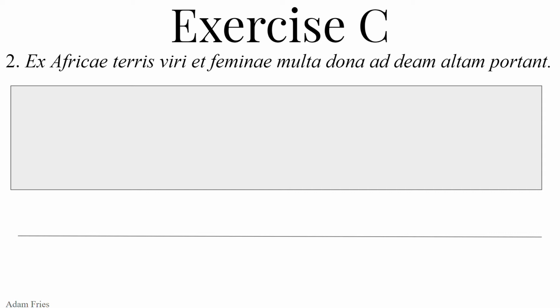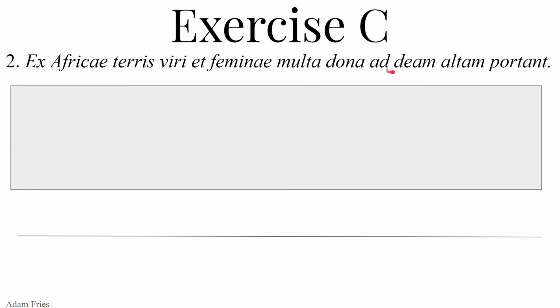Ad. Ad, plus the accusative, motion towards. So we're going towards someone or something. Deam, from dea, feminine, goddess, deam. So accusative, probably with ad. So we're going to the goddess, towards the goddess. And this has to be motion towards. So that's something that we know it has to be. Unlike these guys where the options are kind of open.